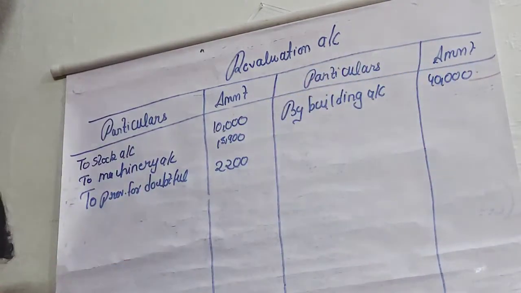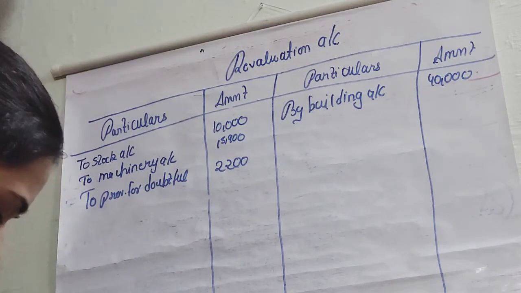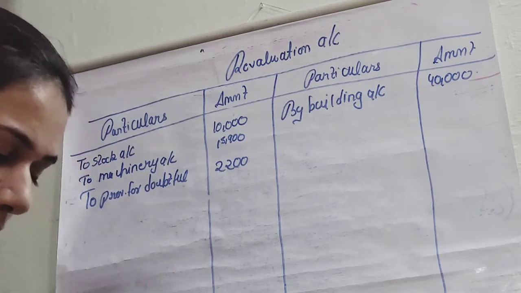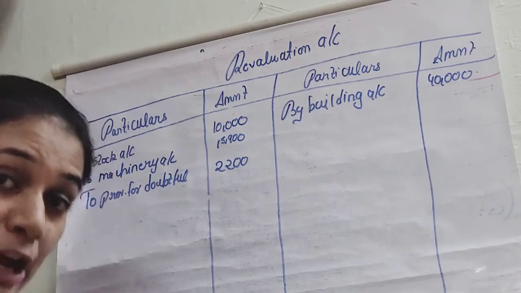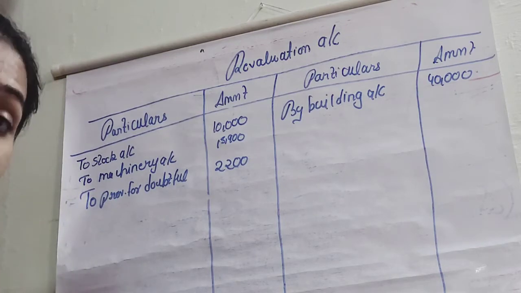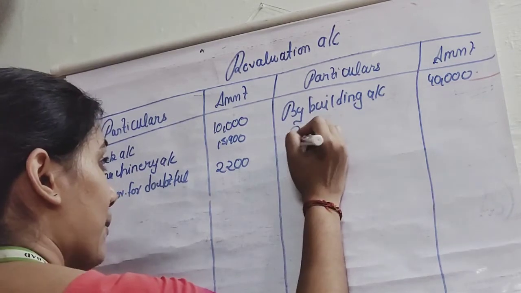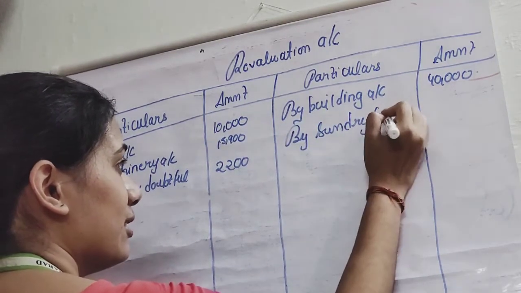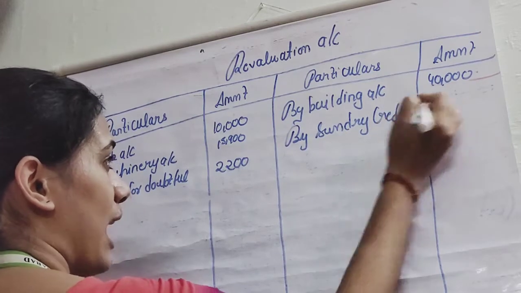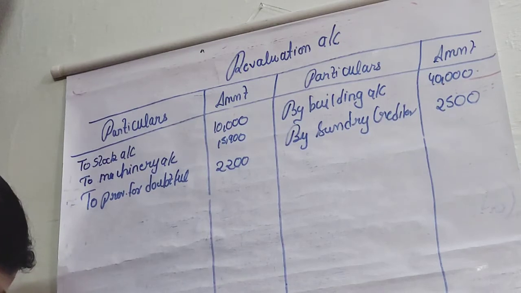Then we have a liability for 2,500 included in sundry creditors not likely to arise. जो हमारी liability थी 2,500 की वो अब नहीं है, वो मतलब नहीं हमें पे ऑफ करना. तो ये हमारा फायदा हो गया. So हम यहाँ लिखेंगे by sundry creditors 2,500. Clear? So बस इतना ही एडजस्टमेंट है.